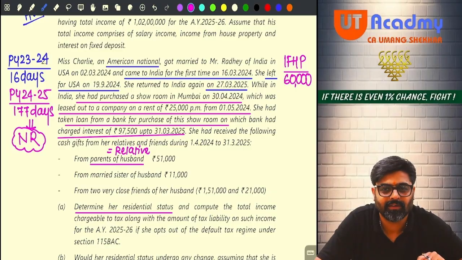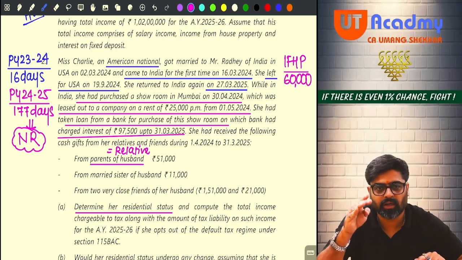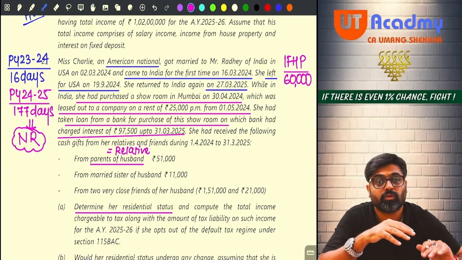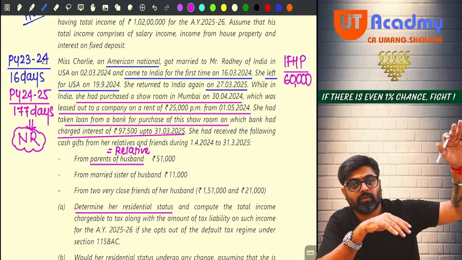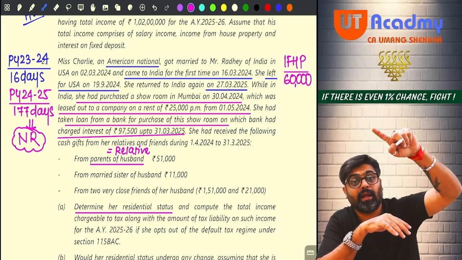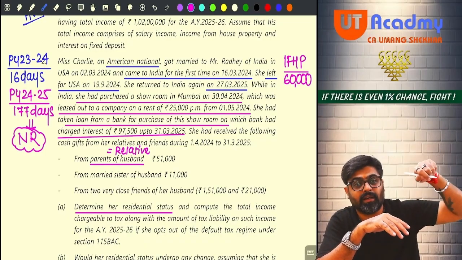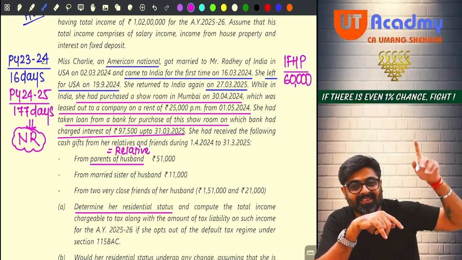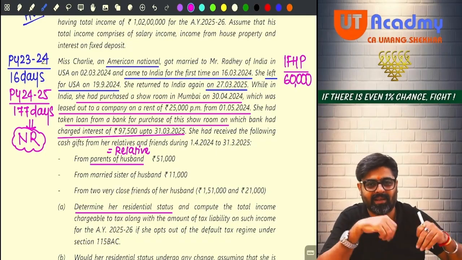Yes or no? So my spouse is my wife. So for Charlie, her husband is spouse, no? So lineal ascendant of my spouse, father, and spouse of the lineal ascendant means mother. Parents of the spouse are also my relatives.